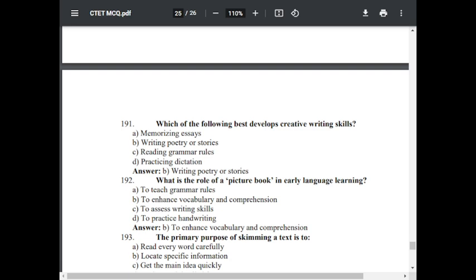Question number 192. What is the role of a picture book in early language learning? Option A to teach grammar rules, option B to enhance vocabulary and comprehension, option C to assess writing skill, option D to practice handwriting. The correct answer is to enhance vocabulary and comprehension.